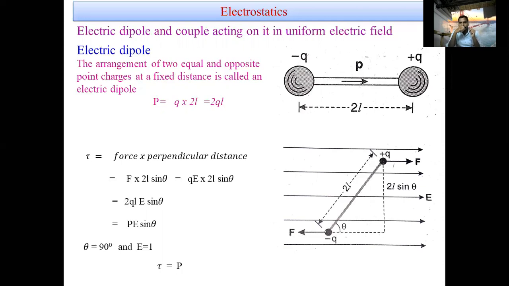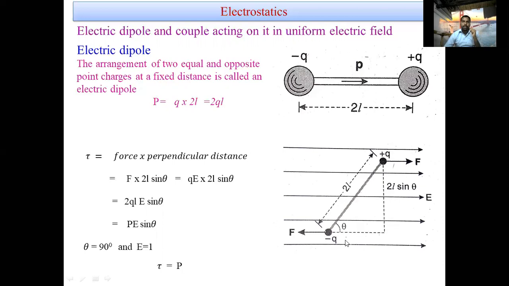Now, the couple acting on this dipole in a uniform electric field. Suppose E is a uniform electric field, shown by these lines in this figure. Minus Q and plus Q are the two charges acting as a dipole.